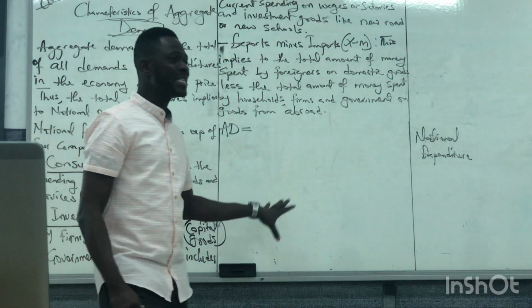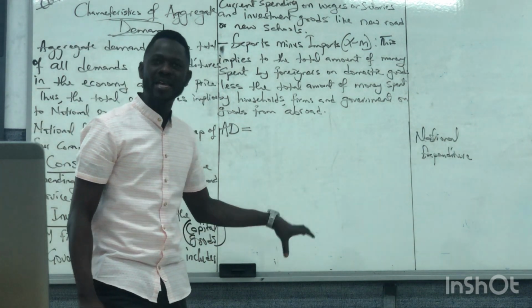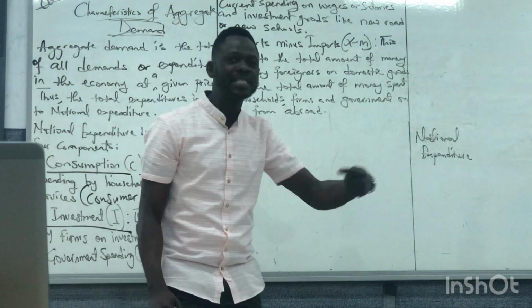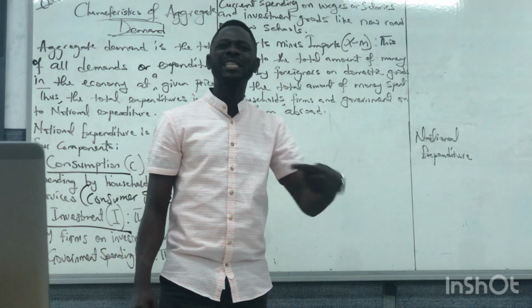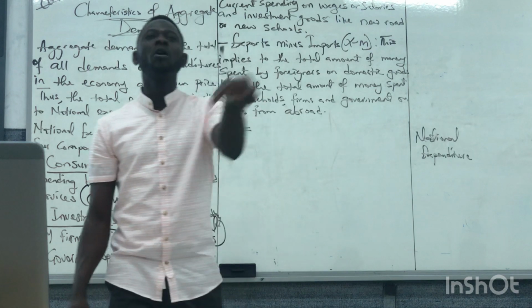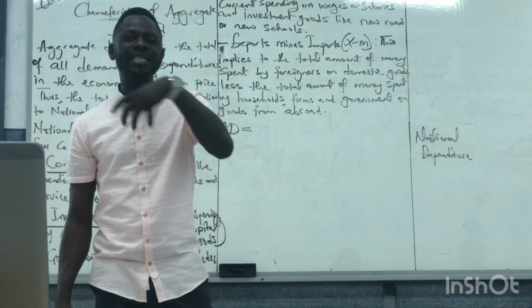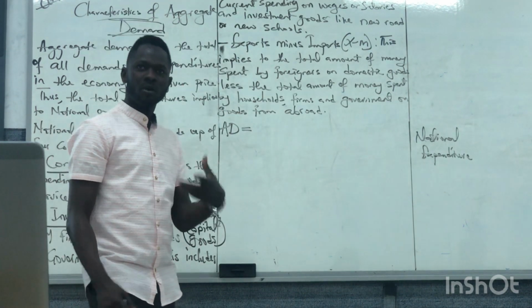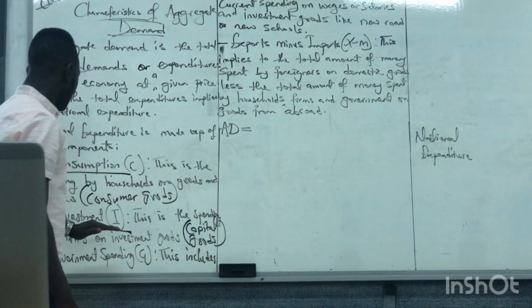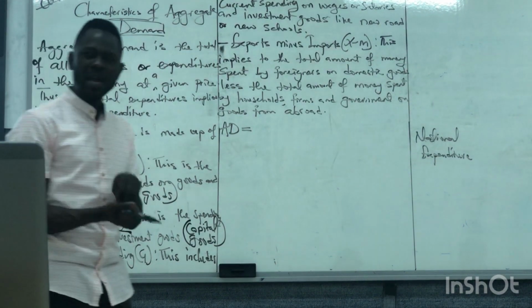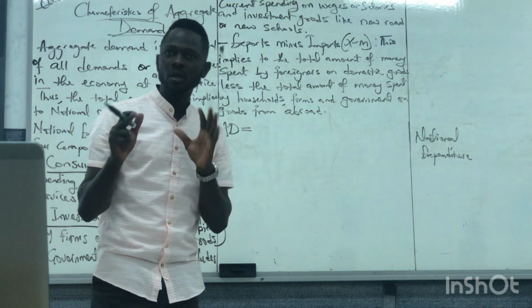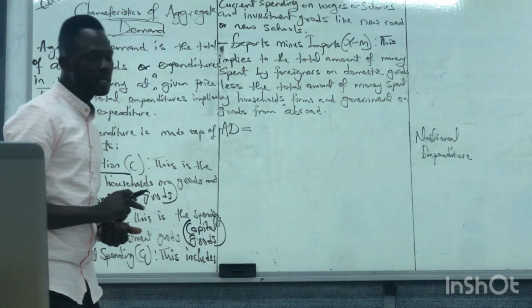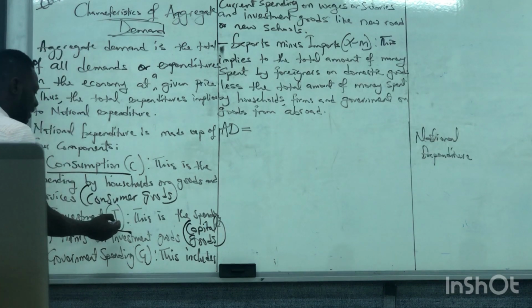This is what firms spend on because they want to create other goods, and they can only create by using capital. Capital is used in the creation of production or goods and services. So, investment is spending by firms on investment goods or capital goods. I think that is clear. It is represented as I.